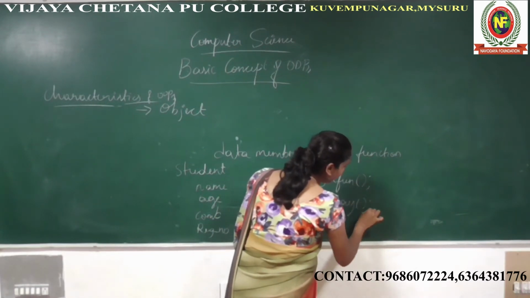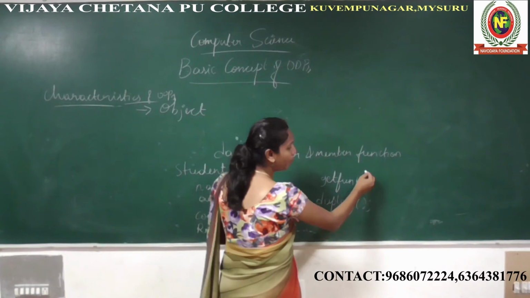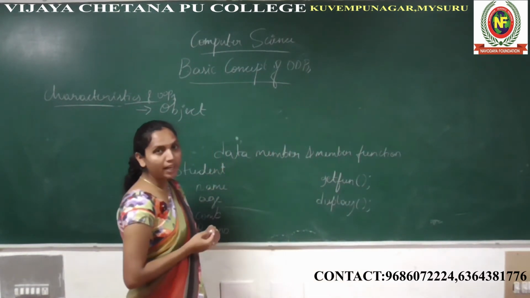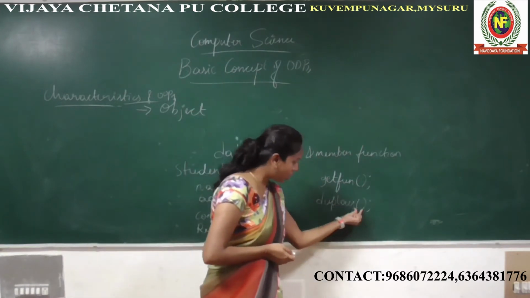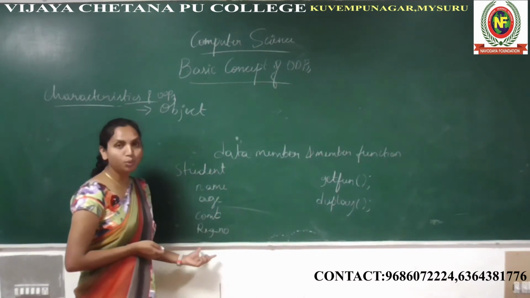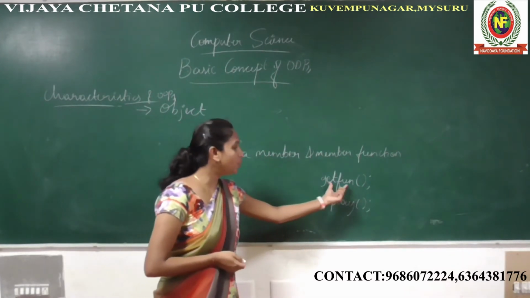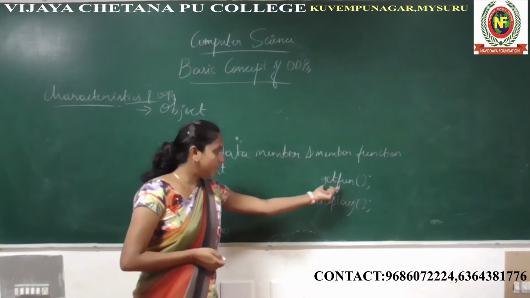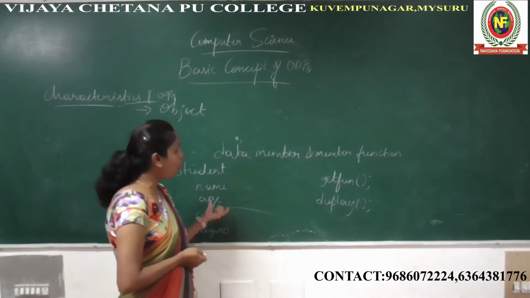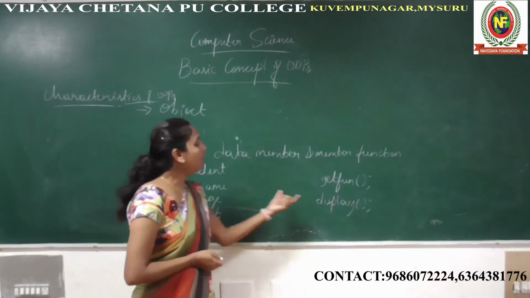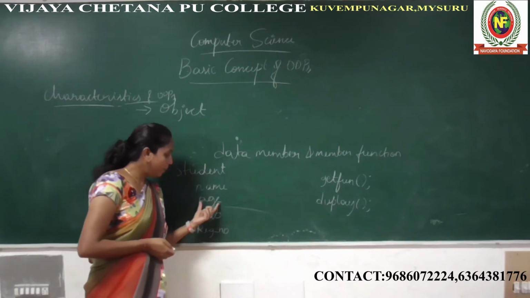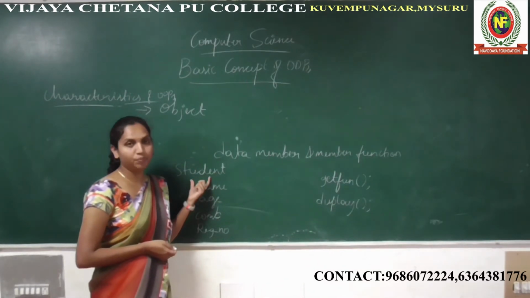These are the functions. A function is indicated with the open and close brackets and the semicolon at the end of the function, right? So this indicates the function. So if I write under this, related to this student, the get function, what will it do? It will read the data members in the object student, and the display function will display the data members in the student list.